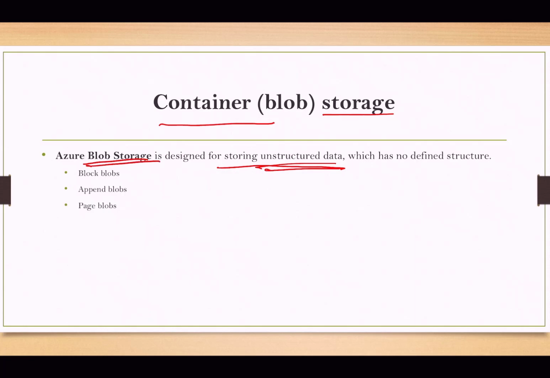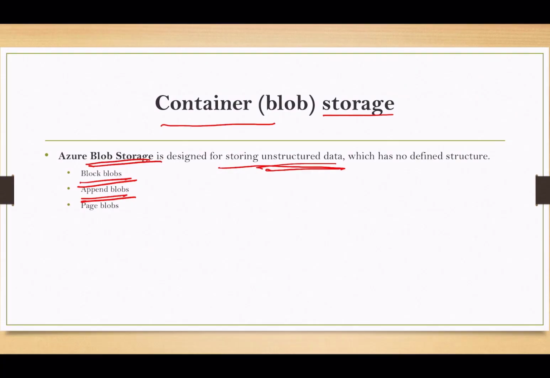Blob storage is designed for storing unstructured data, that we understood, and this data can be anything, and the entity stored in this particular blob storage is referred to as a blob. Whatever data you are putting, like text, image, video, document, anything, will be referred to as a blob. So we can have three kinds of blob storage. One is block blob, which is used to store files used by an application. We have understood what a blob is. Append blobs are specialized for append operations.